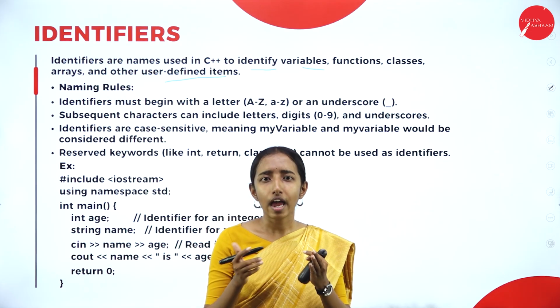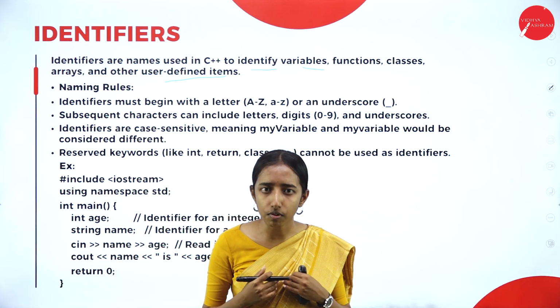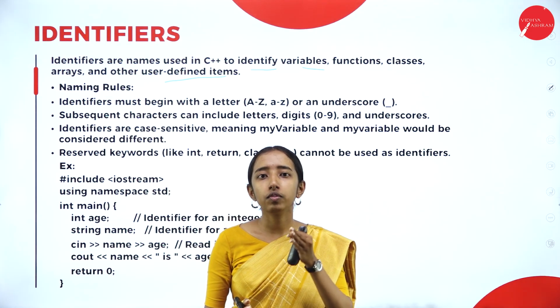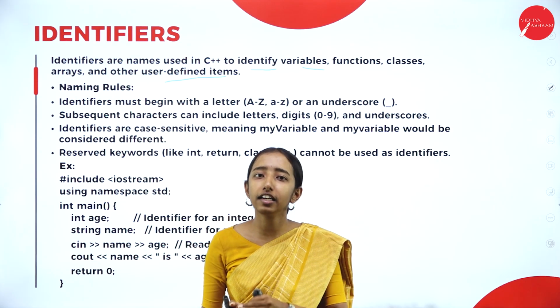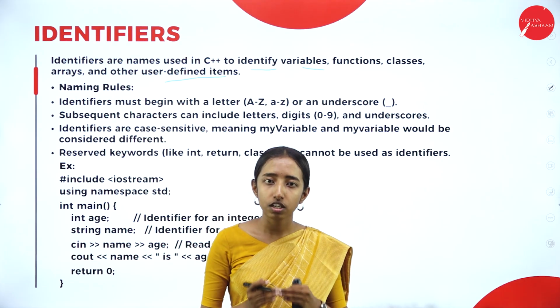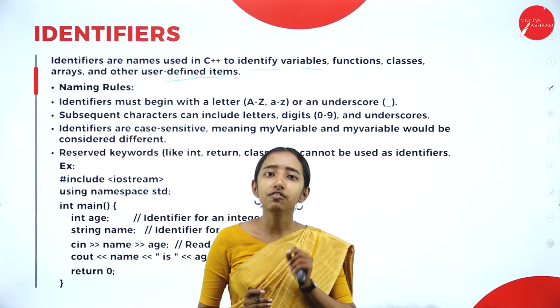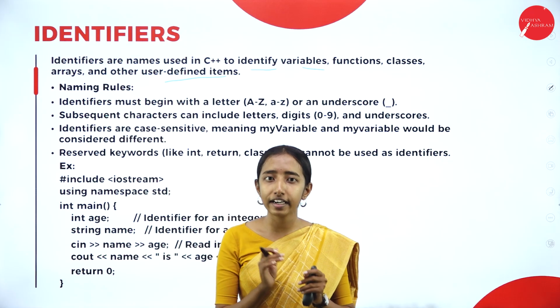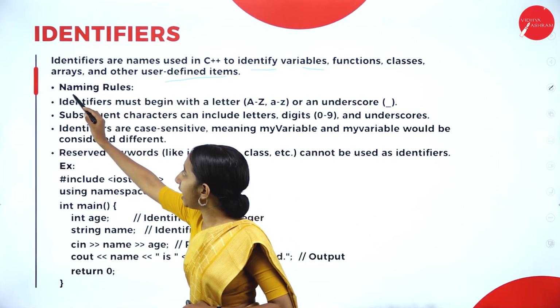For example, everyone is having a name, right? I am having a name, you are having a name. In the same way, in the code, we are having naming. That is the identifier. Each function and variable will be having their own names. So that is called an identifier. Identifier means naming. That should be in your mind.